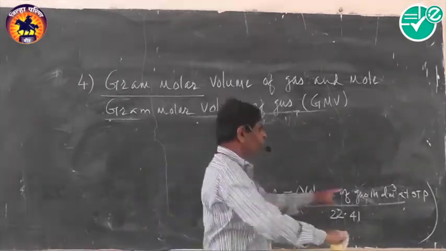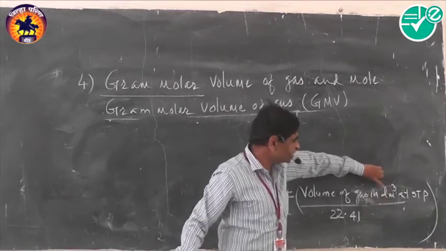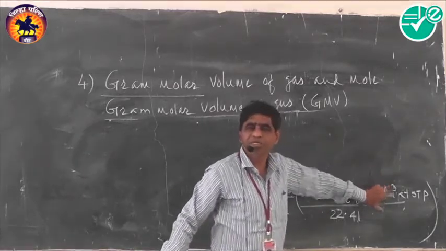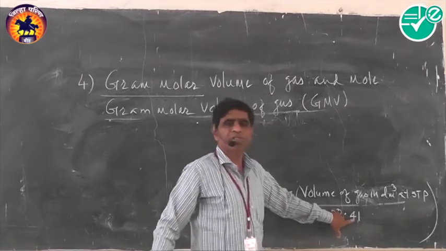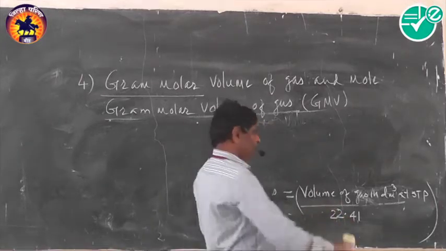Now if the volume is expressed, instead of decimeter cube, in centimeter cube or ml, then instead of 22.4 there is 22,400 ml.